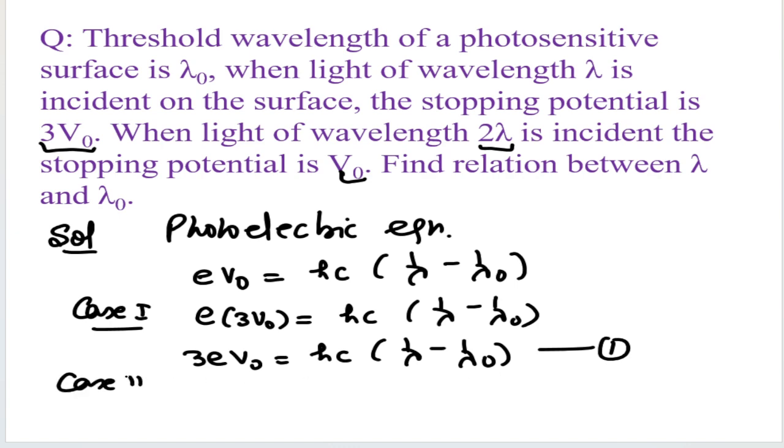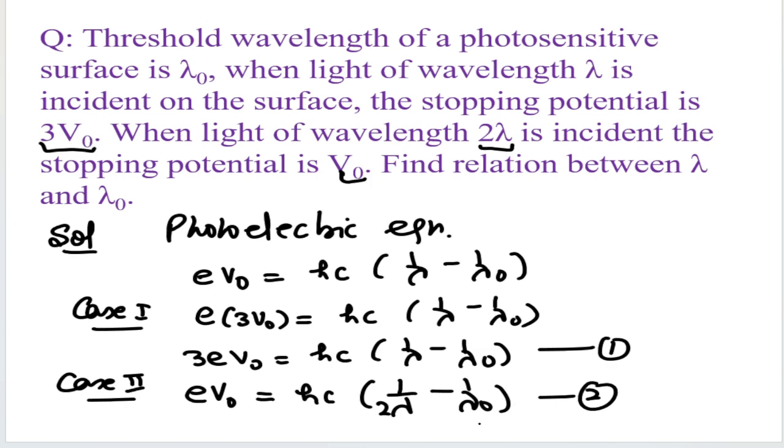Now the case second, wavelength 2 lambda, stopping potential is V naught. So we use equation E V naught equal to H C, and in place of lambda put 1 upon 2 lambda minus 1 upon lambda naught. This is equation second. Now to find relation between lambda and lambda naught, solve equation first and second. So from second, put the value of E V naught in equation first. So solve first and second.